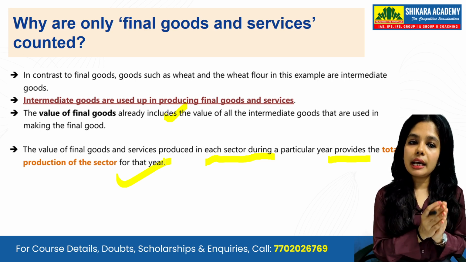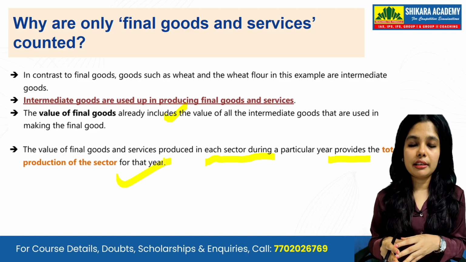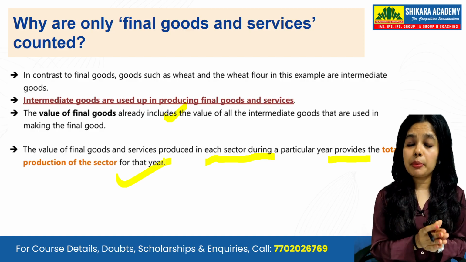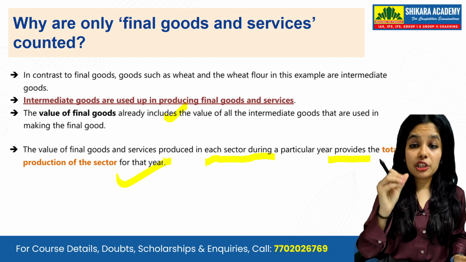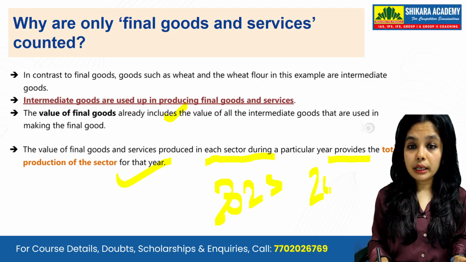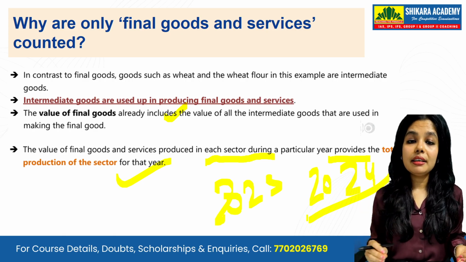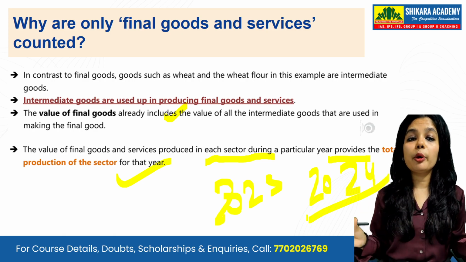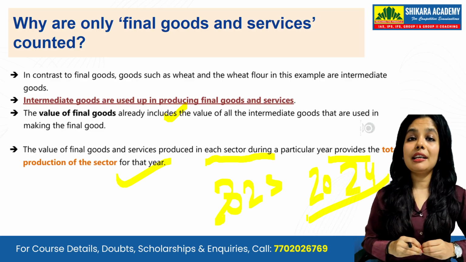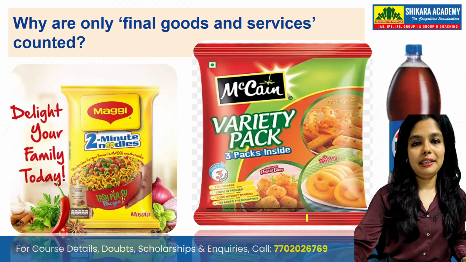So final goods and services in your primary sector, secondary sector, tertiary sector, whatever goods and services we have produced in every sector in a particular year, be it 2025, 2024, be it any year, that is called the total production of that sector of that year.